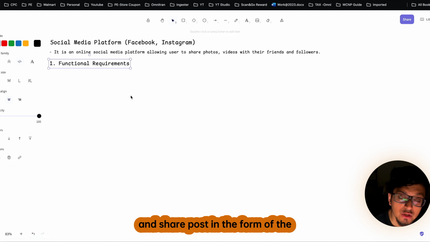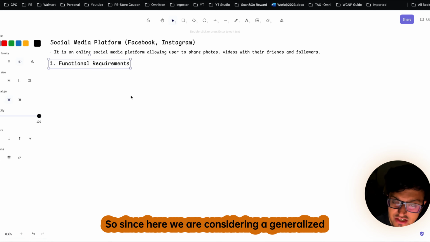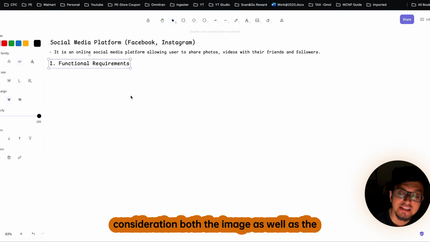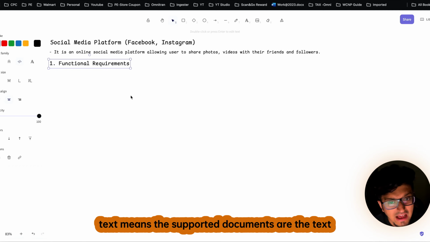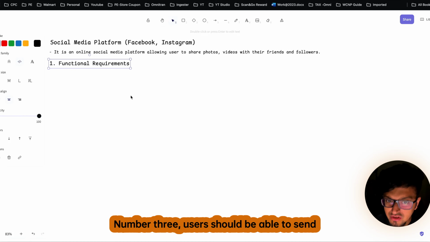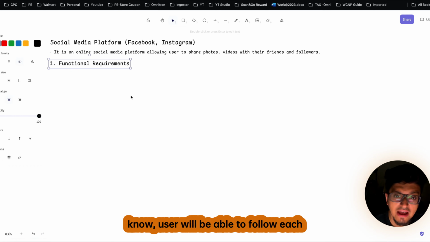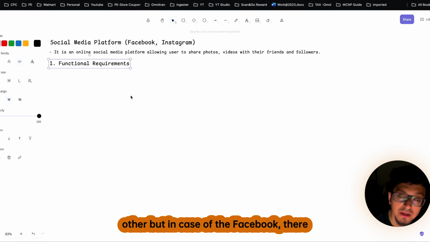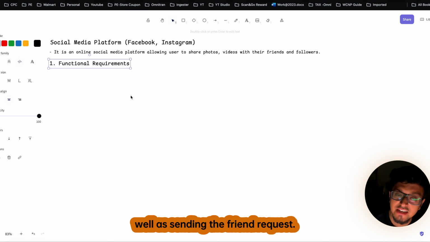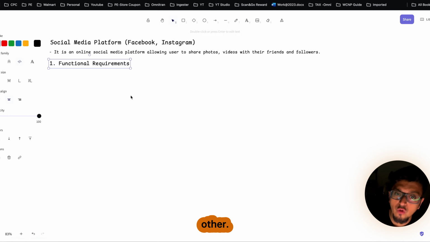Number two, the user should be able to create and share posts in textual form as well as in the form of images. Since we are considering a generalized social media platform, we will take into consideration the supported documents as text, image or video. Number three, users should be able to send requests or follow each other. In Instagram, users follow each other, but in Facebook you have the option of both following as well as sending a friend request. Here, to make it simple, we will only implement the feature of following each other.